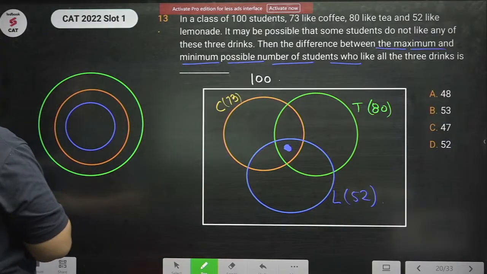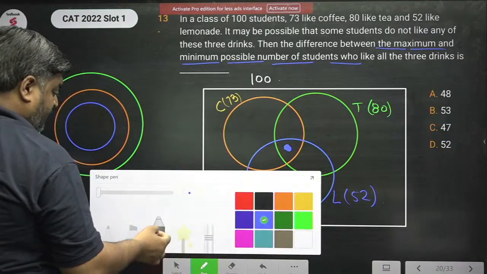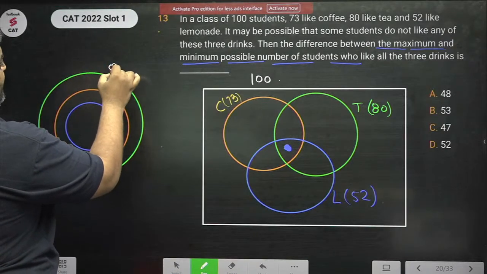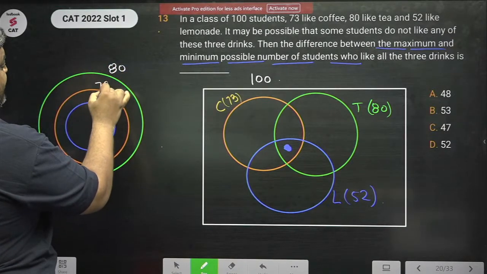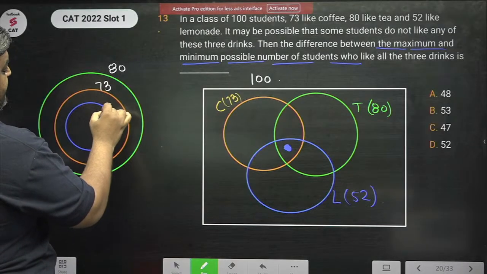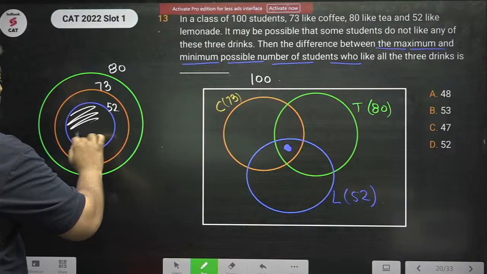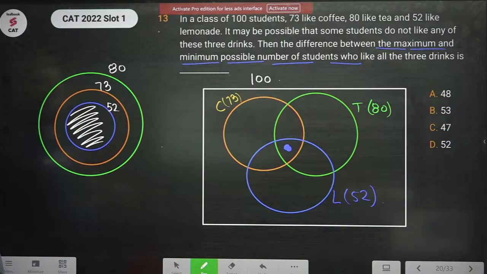Let this be lemonade. Now tell me, this is 80. This is 73 and this is 52. जो मैक्सिमम कॉमन हो सकता है इज दिस, जो तीनों में कॉमन हो. The maximum common would be this.